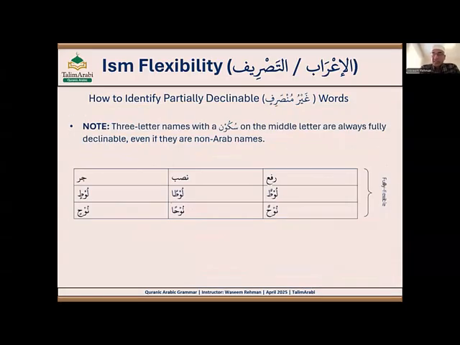Okay, so there is an exception to this rule: three-letter names with a sukun. So if it is a non-Arab name, right?